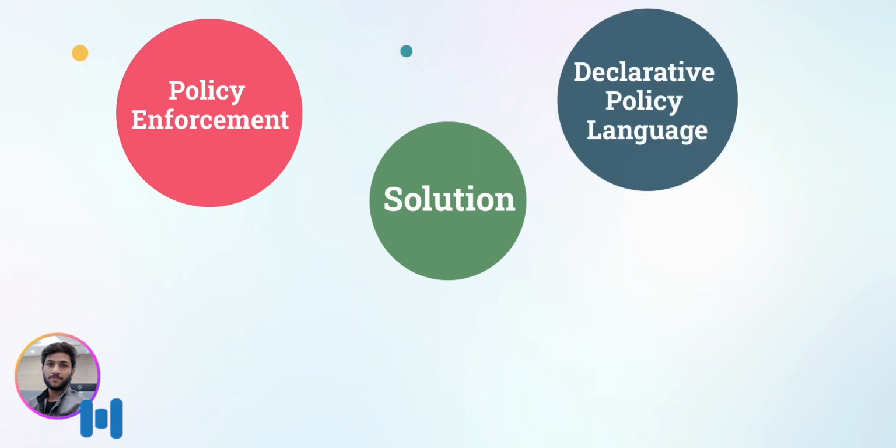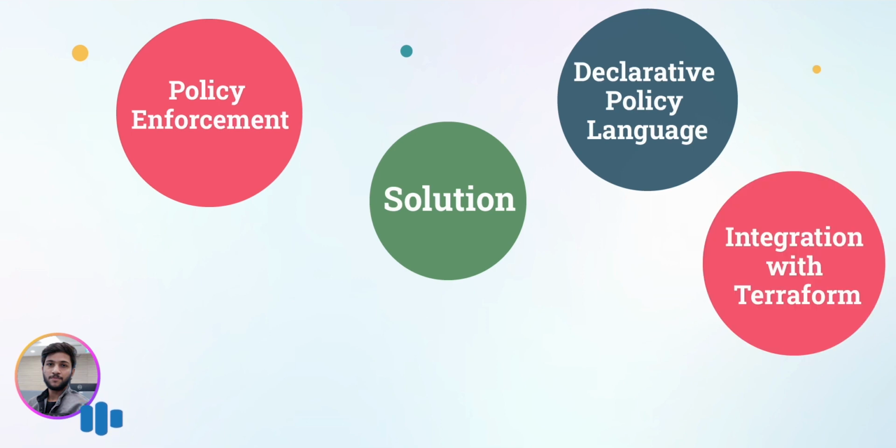Next is the declarative policy language. We use a declarative policy language called Rego. All of our policies work in the Rego language. Rego allows you to express policies in a human-readable format. You define rules that describe the conditions under which a request is allowed or denied.